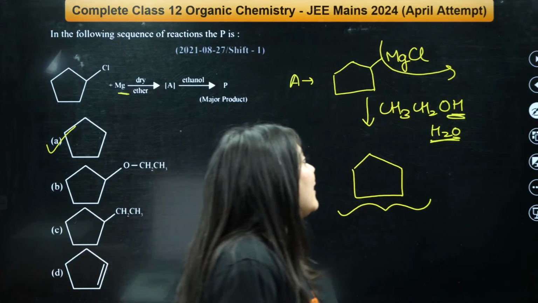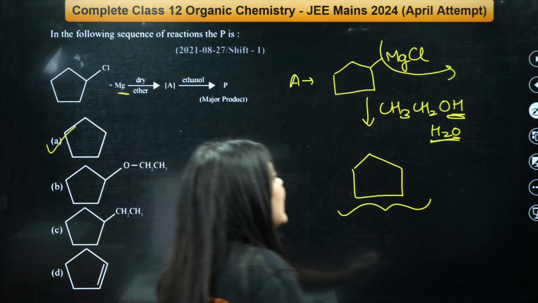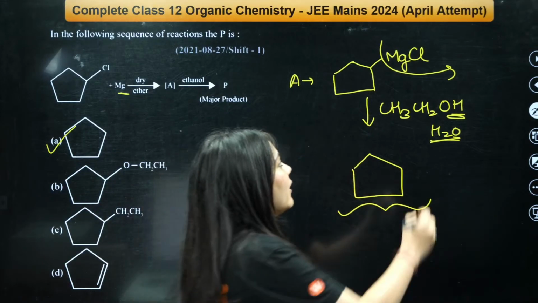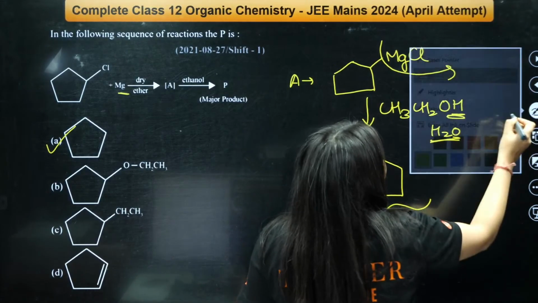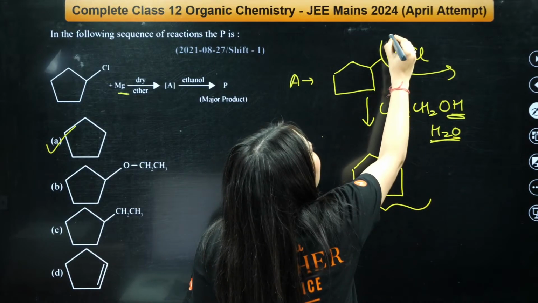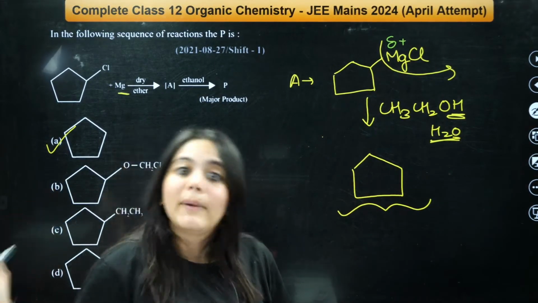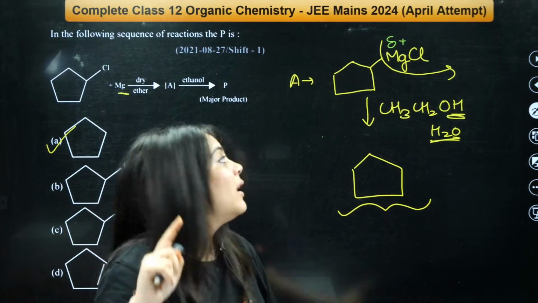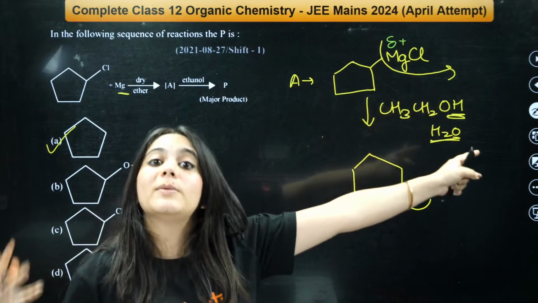Okay, why will B not be the product? Many people are saying B. Look at the structure over here. I'm changing pen color once again. Okay, here magnesium has a positive charge. Everybody agrees? People are doing substitution here. No. Here, positive charge on magnesium, because magnesium is a metal.